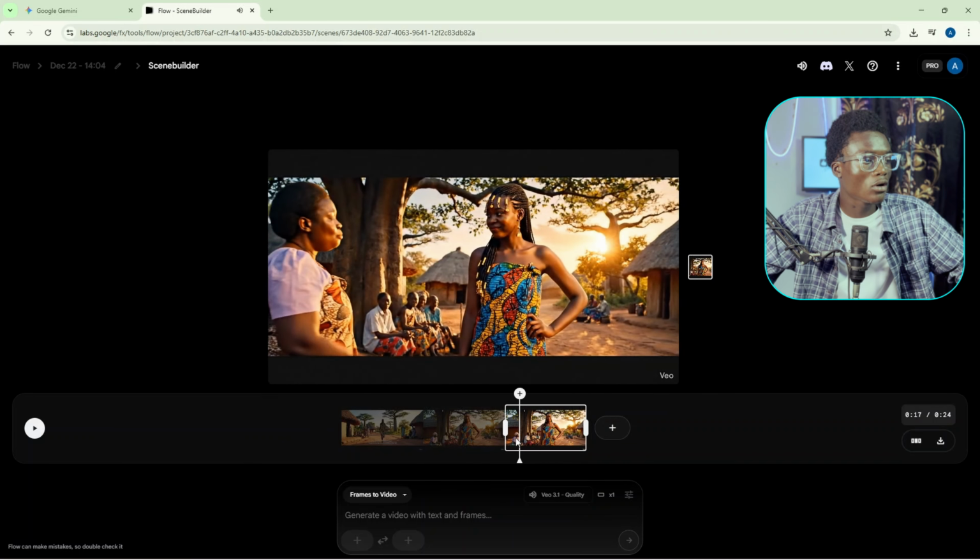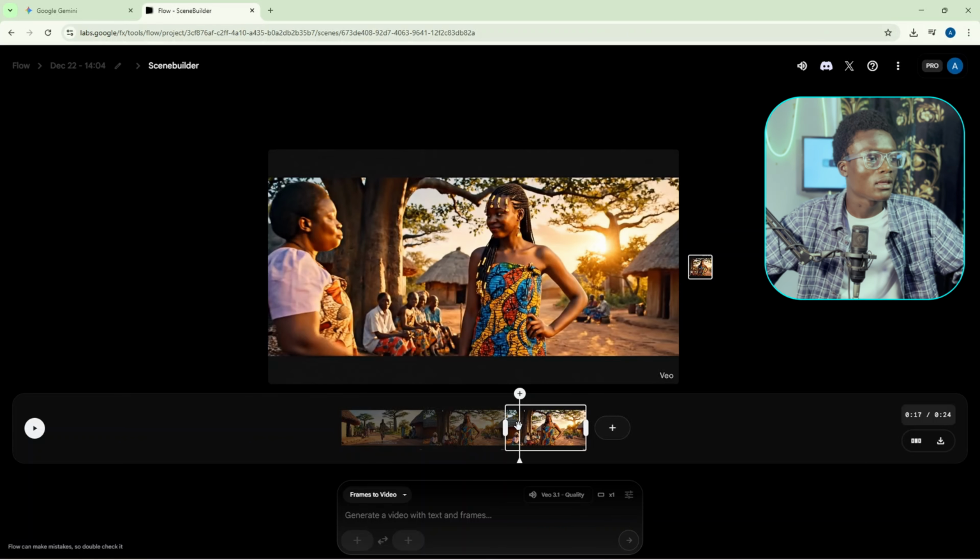Even if you don't want it to be like this, you could adjust it anyway, even here or after you download it. You can go to the editing software that you use, maybe CapCut, DaVinci, Premiere Pro, anywhere you want. It's doable, and you can cut it out and continue with it.